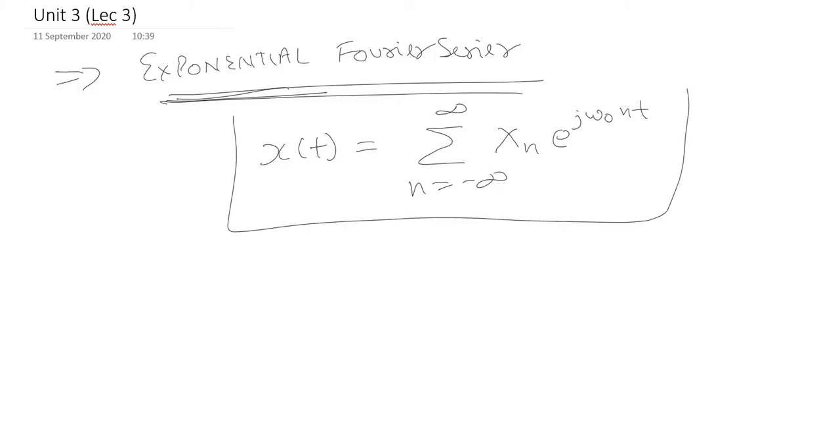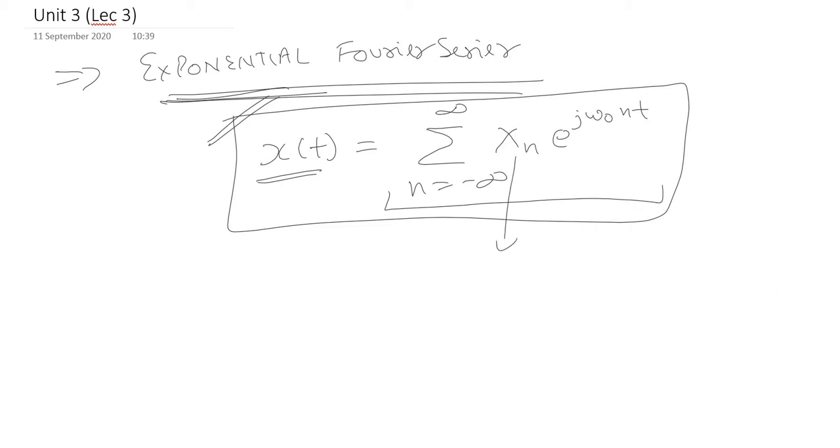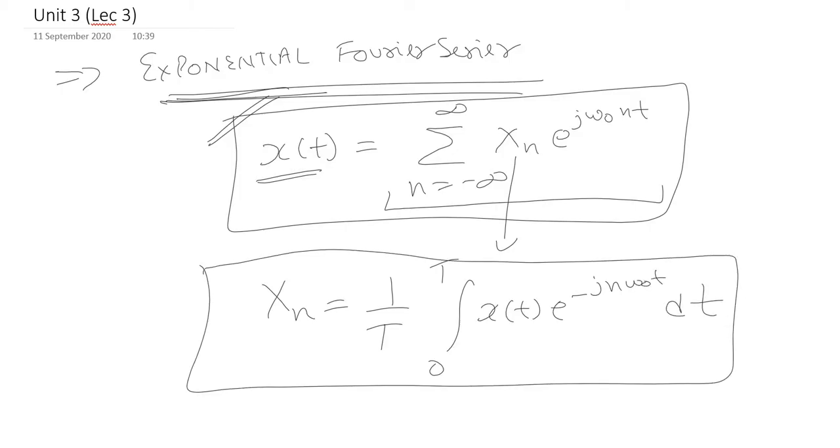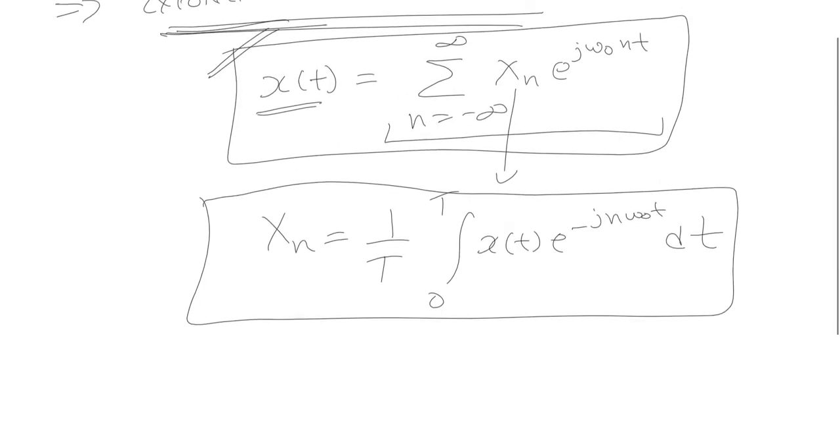This is the mathematical expression for the exponential Fourier series. x(t) is any periodic signal that is being represented in terms of the exponential Fourier series. X of n over here is a Fourier series coefficient, and it is represented by this mathematical expression. This is the mathematical expression for the Fourier series coefficient.